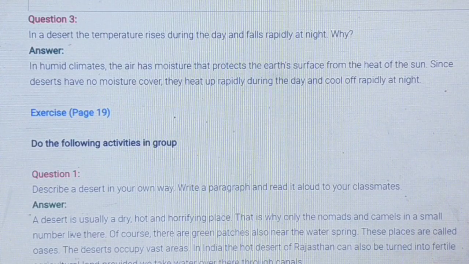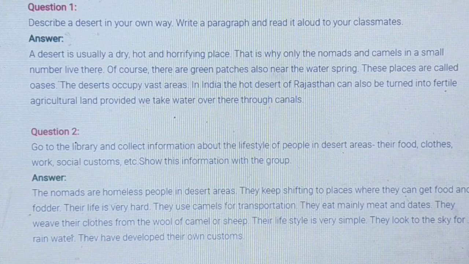Describe a desert in your own way. Write a paragraph. A desert is usually a dry, hot, and horrifying place. That is why only nomads and camels in a small number live there.